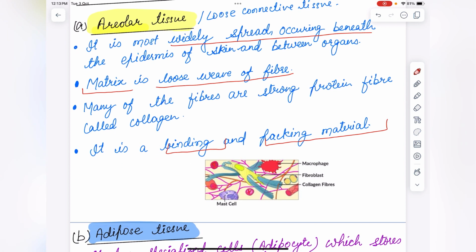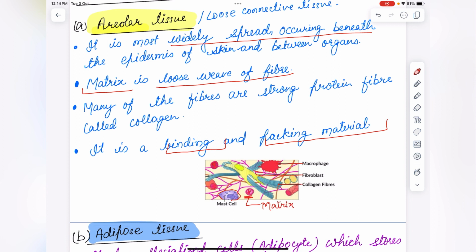See, this is areolar connective tissue, and in this we can see this is a mast cell, fibroblast, macrophages, and collagen fiber it is made up of, and this is called matrix.